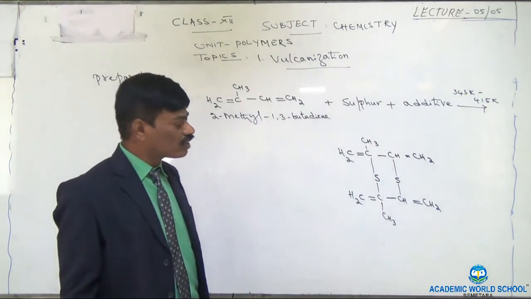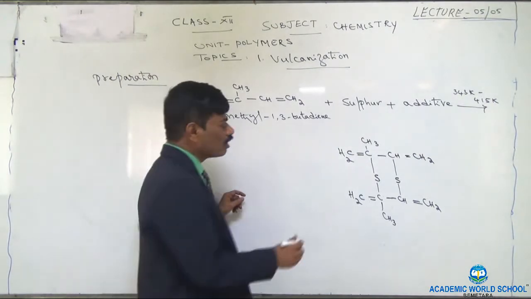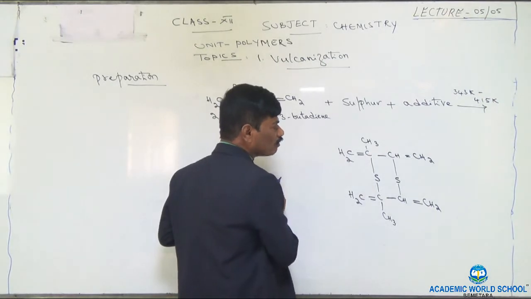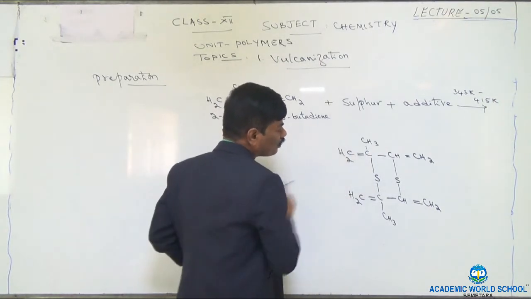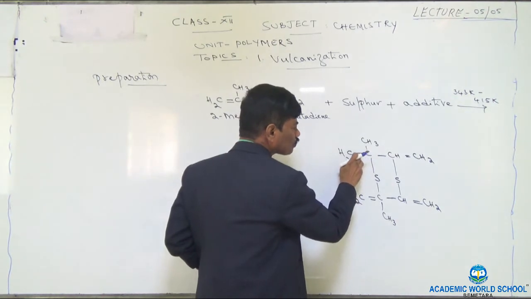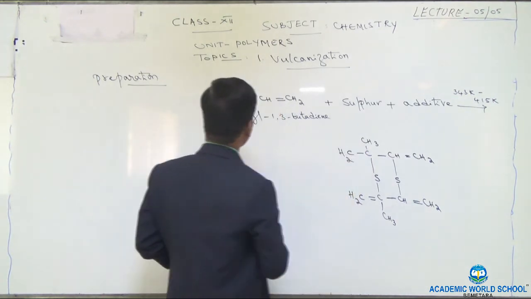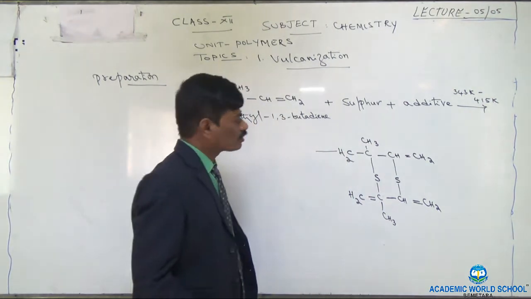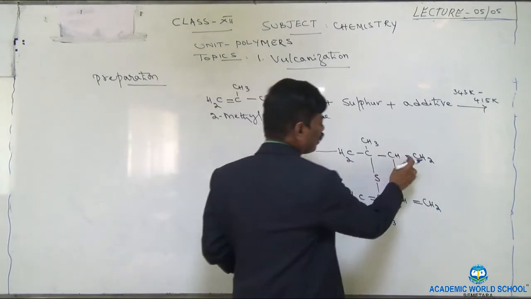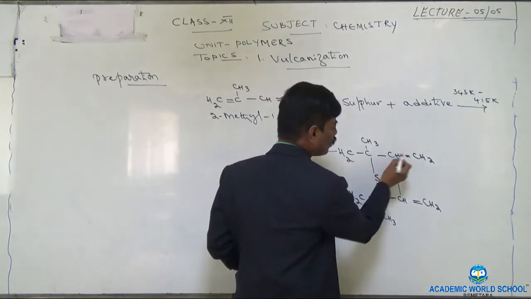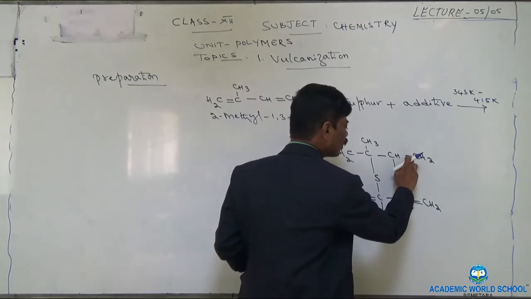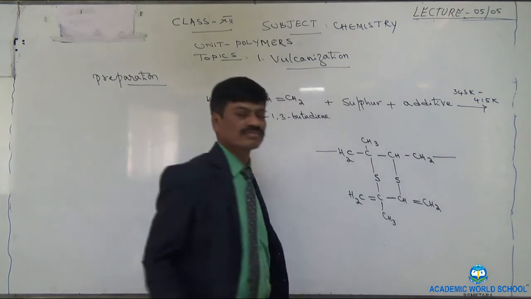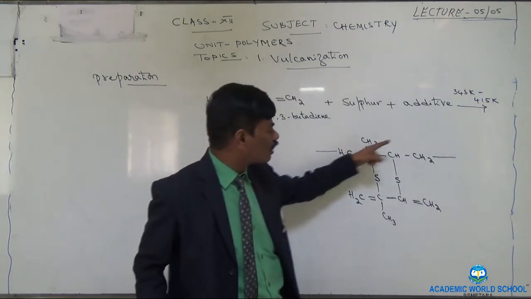Now, recall the valency of carbon. Carbon is tetravalent. Now, the valency of this carbon has become 5. So I will remove one bond and keep that bond here. Next, here also, this carbon's valency has become 5. So I will remove one bond and keep that bond after the methylene group. Now the valency of each carbon atom is satisfied.